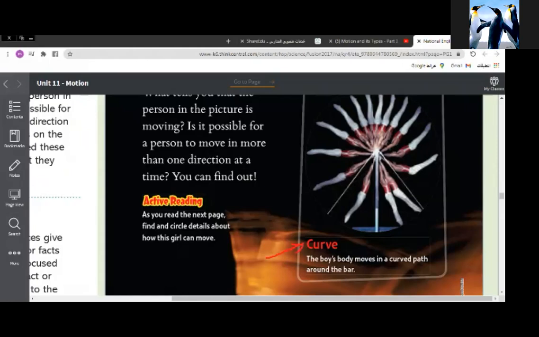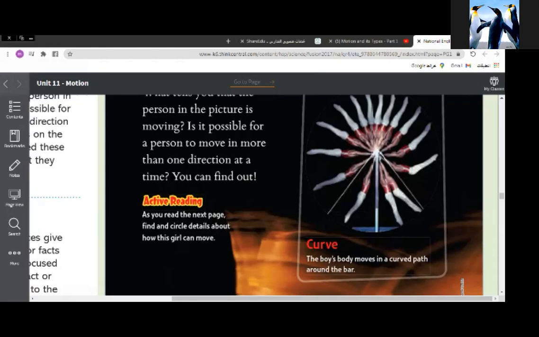Look, what is curve? The boy's body moves in a curved path around the bar. We could see that the energy of motion is like the kinetic energy. Do you want to see this motion in reality?